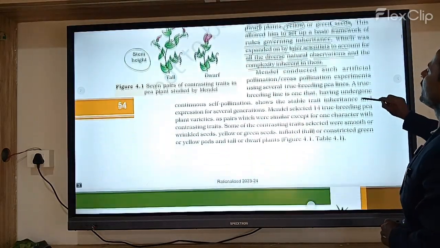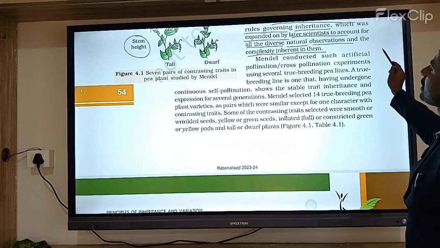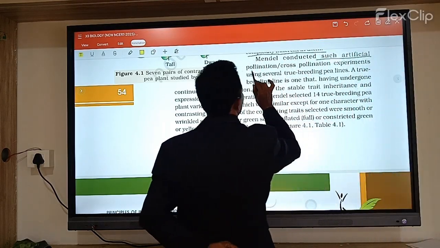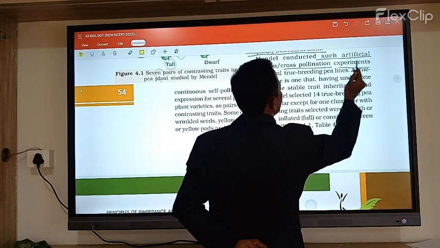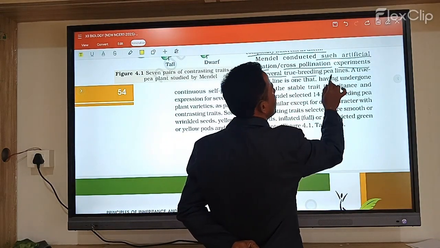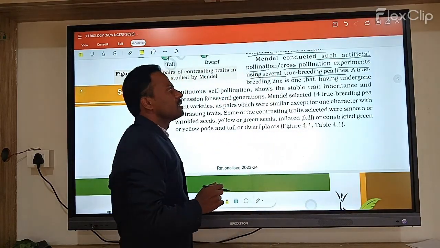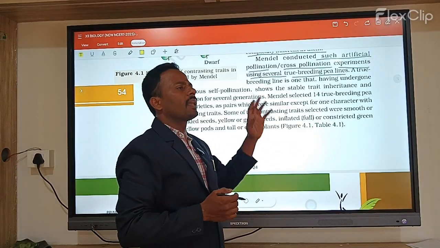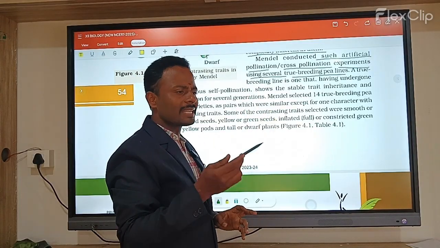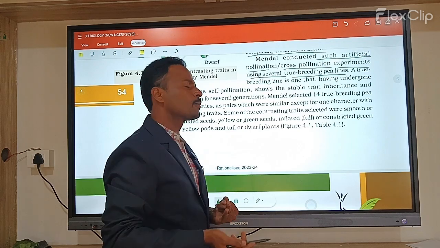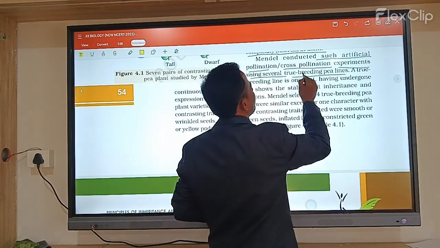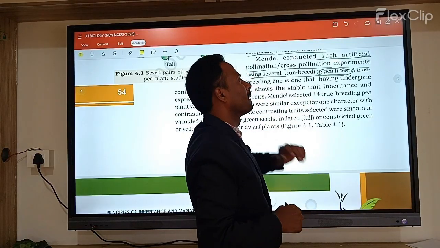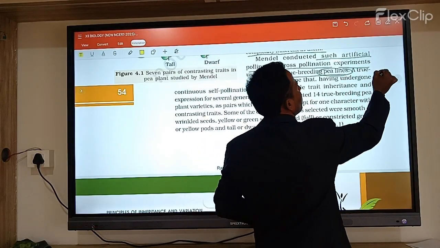Here Mendel conducted several artificial pollination cross experiments. Mendel conducted artificial cross pollination experiments using several true breeding pure lines. Mendel did a number of experiments on the garden pea plant, right? So he did self pollination as well as cross pollination. He used true breeding, completely pure lines of pea plant.